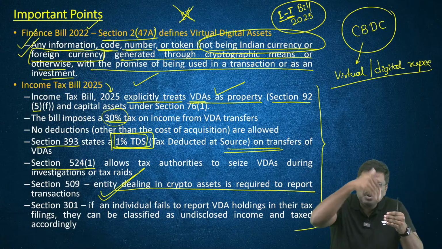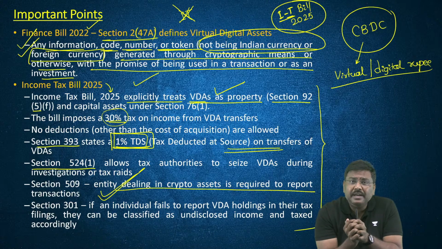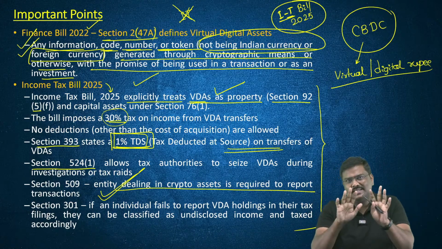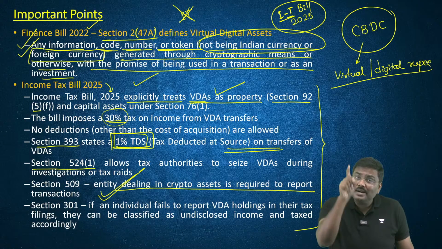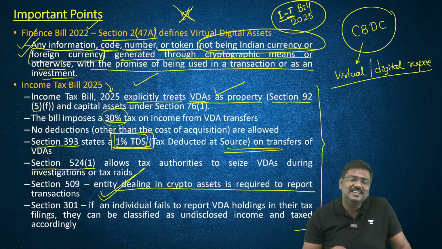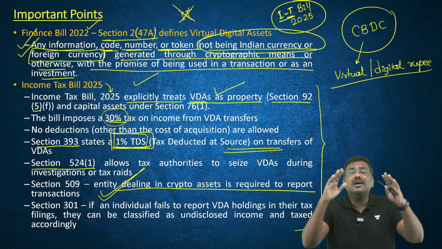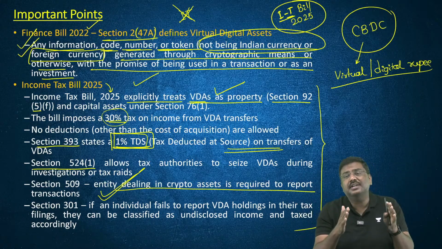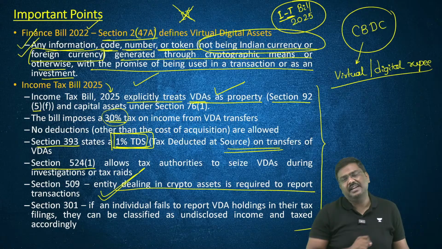Hence, we need to impose the taxes so that we will know what kind of transactions are happening, what is the value, who is purchasing, etc. But one concern that you need to remember and write in the mains examination, if a question is asked regarding this, is the fact that we need to have overarching umbrella regulations. Overarching regulations for VDAs in India.